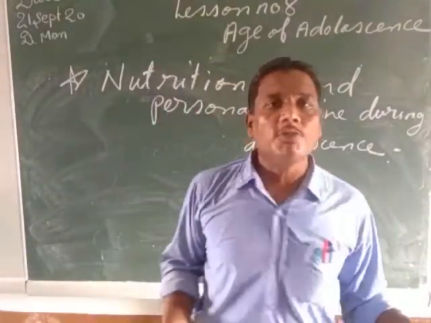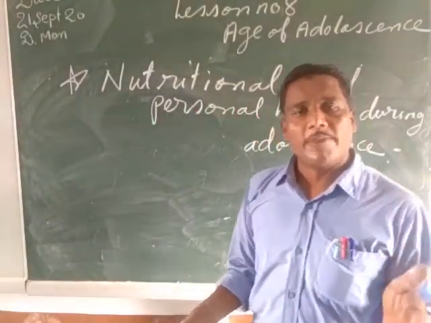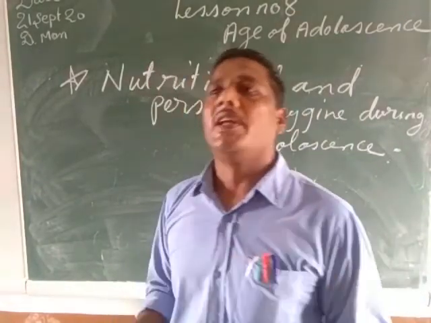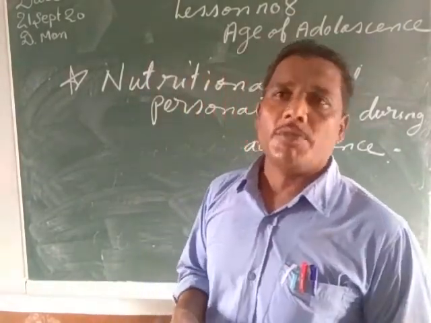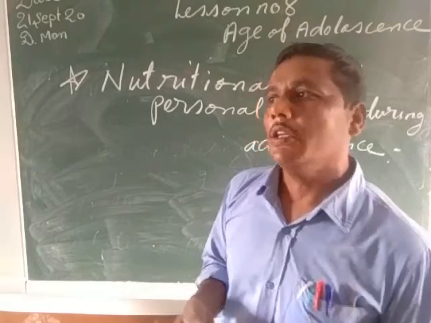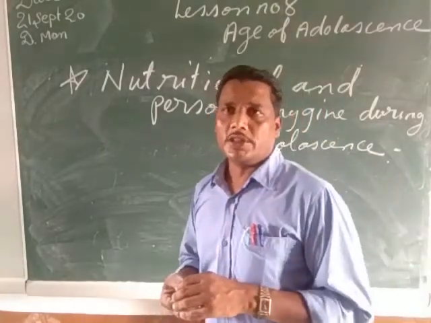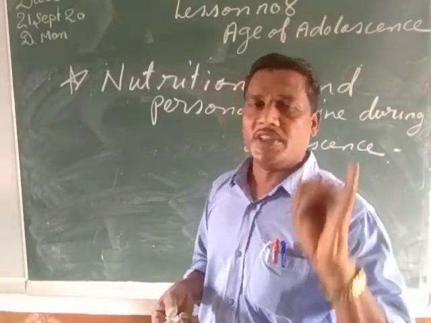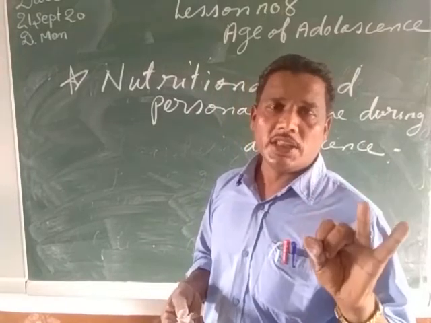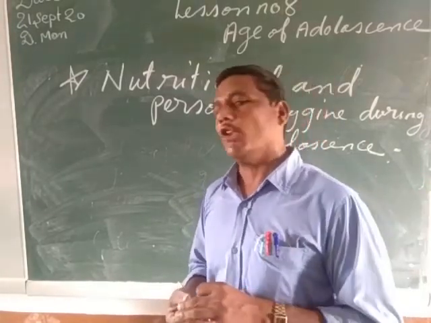As I have already told you, my child, there is a very rapid and fast mental, emotional and physical development. During the age of adolescence, there is a very rapid increase in physical height and weight, and emotional and mental changes in the case of boys and girls.